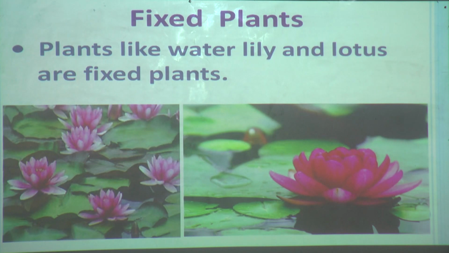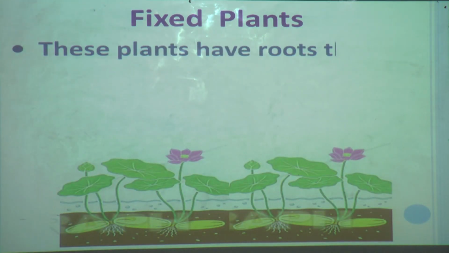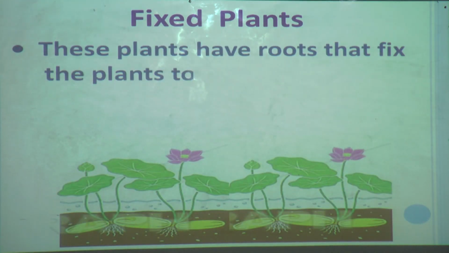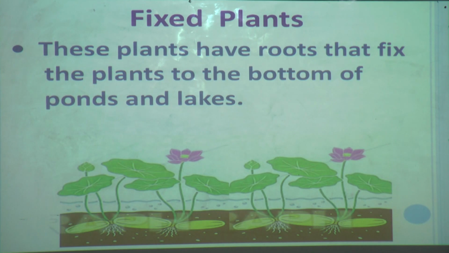Now we will see why these aquatic plants are called fixed plants. Do you want to know? Yes, here is the answer. These plants have roots that fix the plants to the bottom of the water body, that is ponds or lakes.